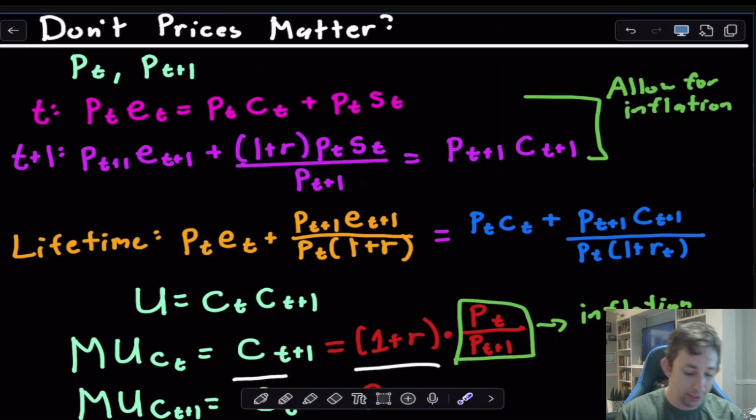So what this is saying is, suppose the price was 1, and I chose to save 2 coconuts. So I've got $2 worth of savings. Those $2 get multiplied by 1+R, and this is in dollars. If I want this to go back into coconuts, then I need to divide it by the price in period T+1 to account for inflation. And that's going to be PT+1 times CT+1.